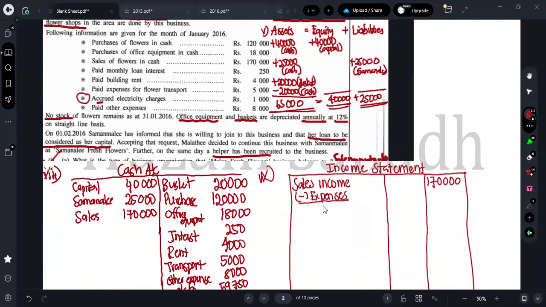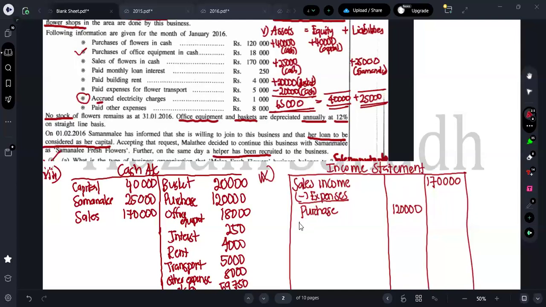Nothing else. So first one is what? You are purchasing for how much? Purchase is 120,000, which is an expense. Okay. Next one we have what? Purchase of office equipment, do we take? No, because it is a non-current asset. Only purchase of stocks we will be taking. Purchase of office equipment is a non-current asset. It is not an expense. Next one is what? Sales already recorded.